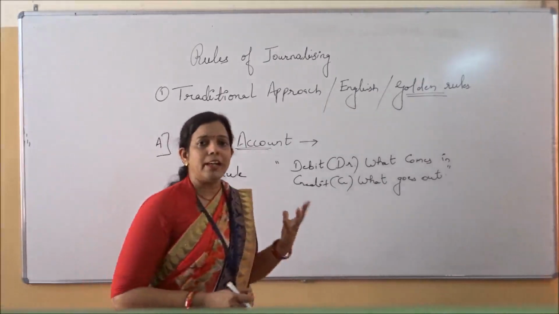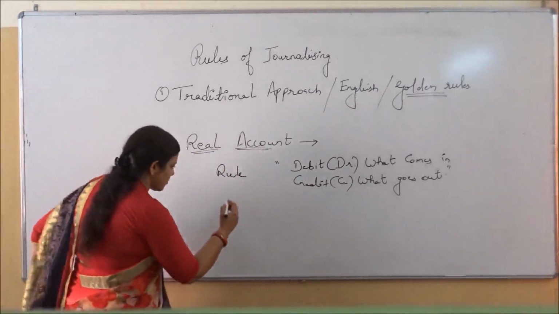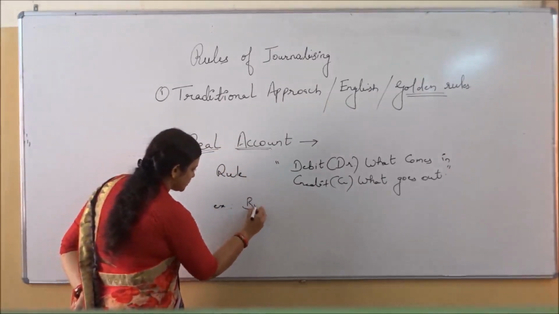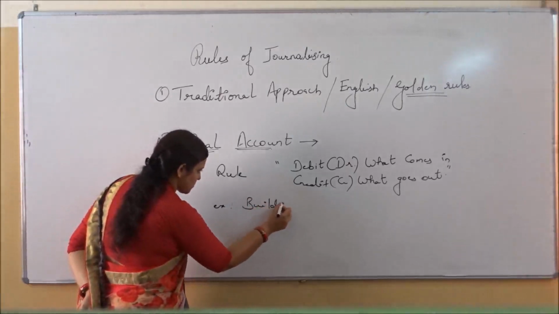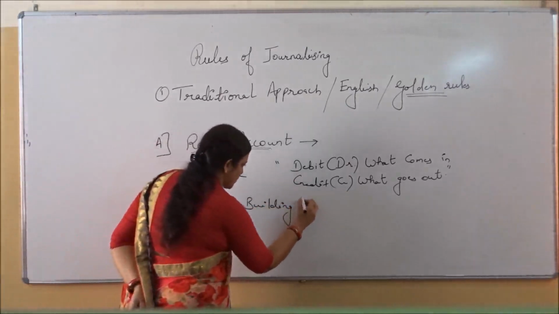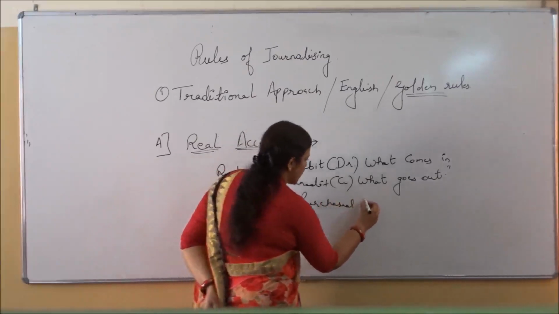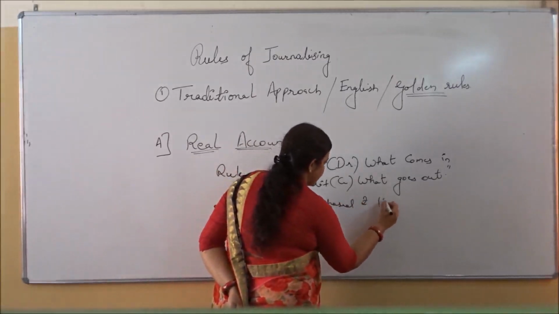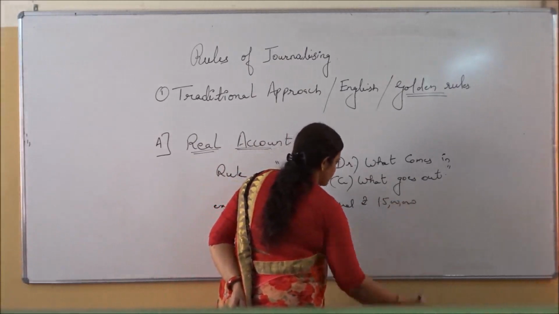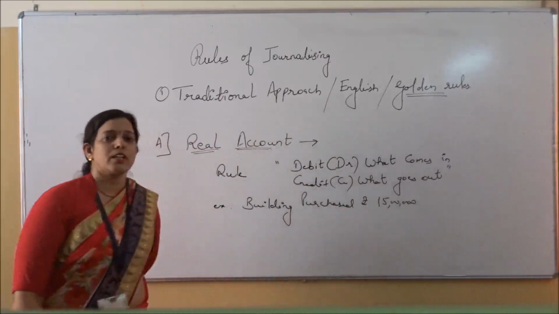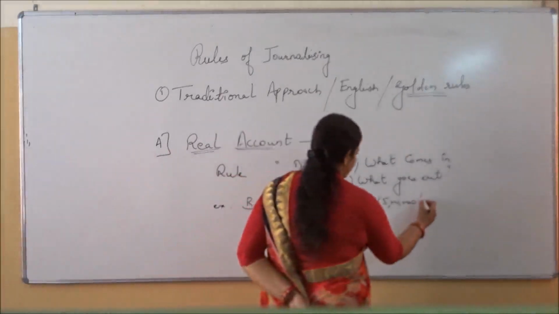Suppose building purchased, one small transaction I am taking. Building purchased for rupees 15 lakh.